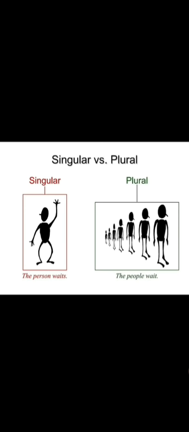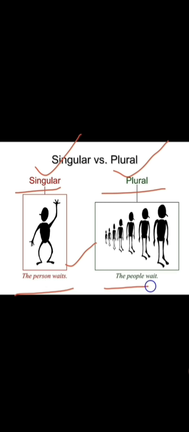See, first of all, you need to understand what is singular and plural. Even small children can understand what is singular and plural. As you see, a single person is singular. In numbers, that's also okay. And plural is more than 1: 2, 3, 4, it goes on. Two also comes in plural. So singular, plural. Hope this is clear. For example, see here: the person waits. The people wait. So see here the difference.